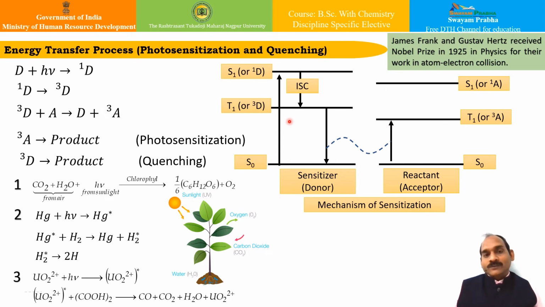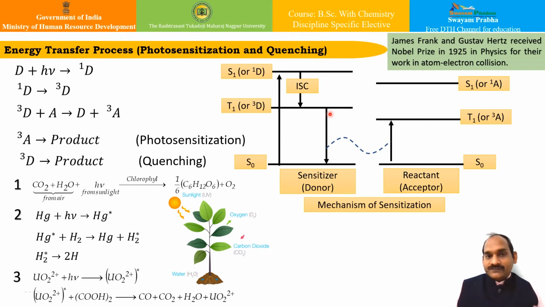So the absorption of a photon produces the singlet excited state of the donor, that is this. It transfers the energy via intersystem crossing, which gives the triplet excited state of the donor, known as 3D. This triplet excited state then collides with the acceptor, which is the reactant, which we call A, and gives 3A and the ground state of the donor.